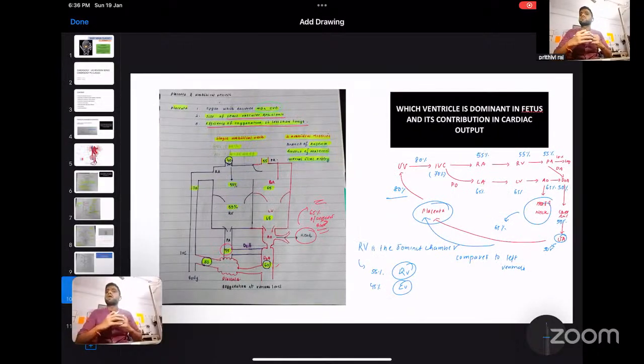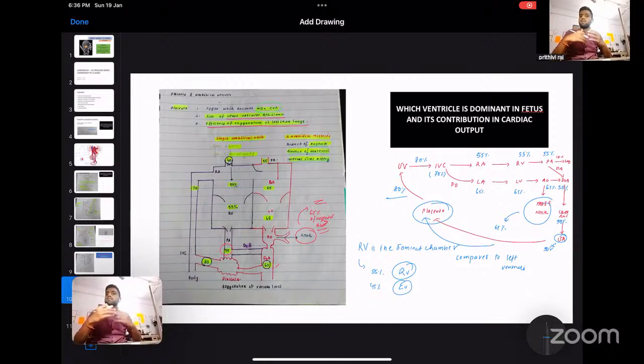So now another question we will be seeing: because of this variation in shunting, which type of lesion can the baby tolerate, stenotic lesion or regurgitant lesion? This could be another question asked in the viva for postgraduates and also in NEET PG. So which lesion can the fetus tolerate in utero, but will present as soon as birth?